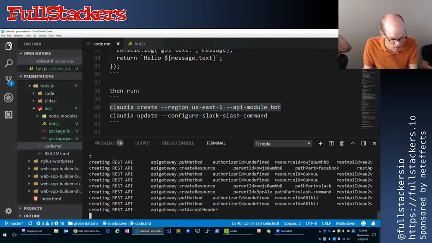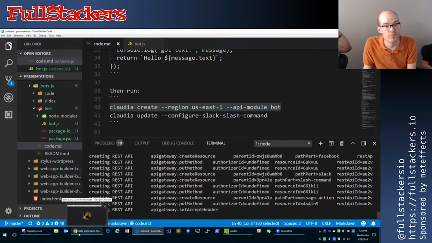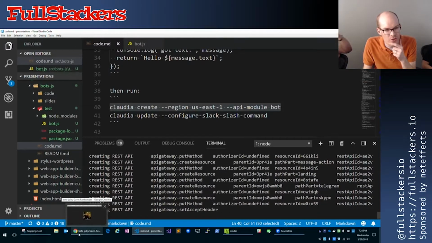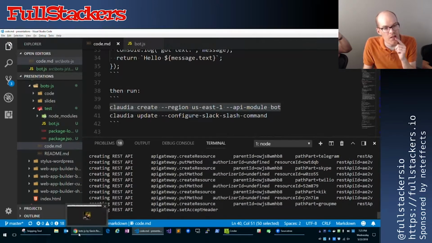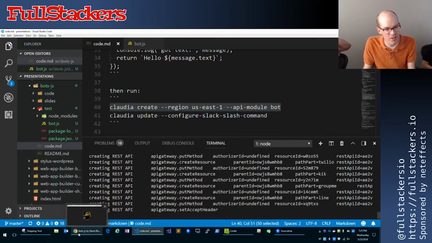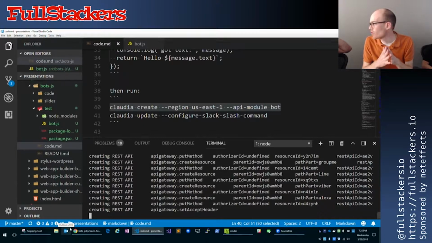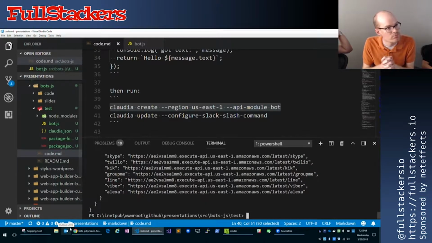Are there other deployment options other than AWS? I think you can do it to Azure, but I'm not totally sure. But it's going to push it to the cloud either way, right? Yeah, that's kind of their thing, focusing on pushing to the cloud. Yeah. Okay. What's Claudia built in? JavaScript. I think JavaScript. I pulled up the GitHub, and it's like 99 point something percent JavaScript and a little bit of shell. Oh. Yeah.